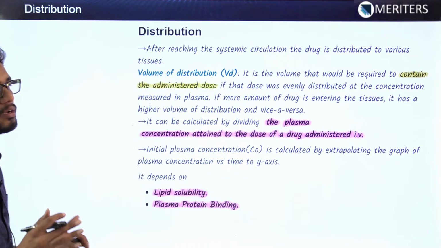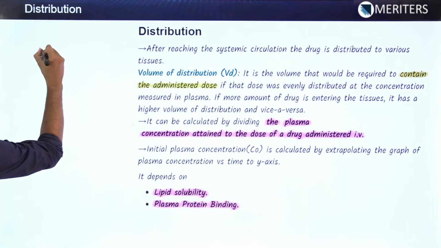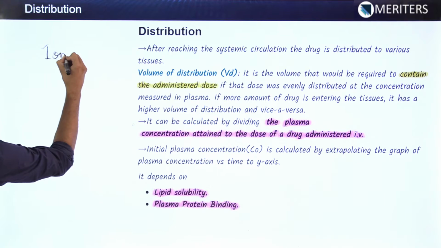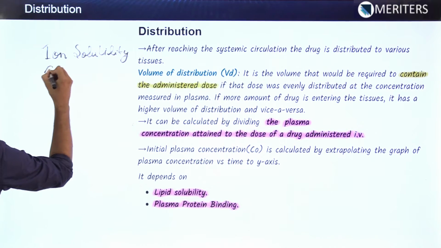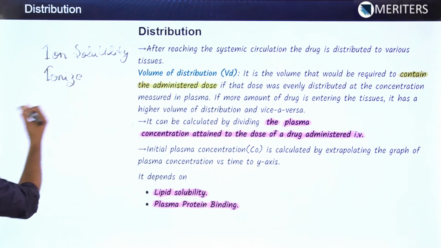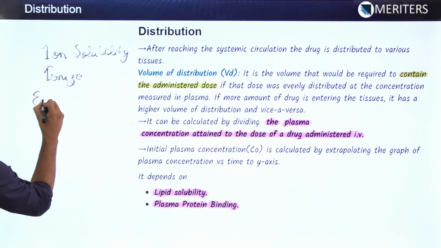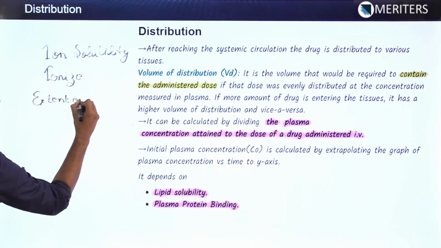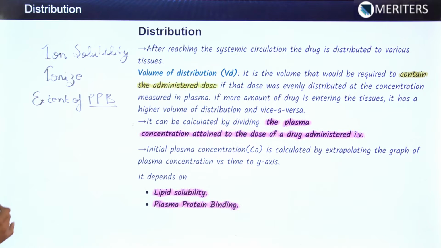But still, if I talk about the original distribution of the drug from the systemic circulation to the tissue, it depends on a lot of factors like lipid solubility. Then ionization of the drug, whether the drug is ionized or unionized. If it is unionized, it will be crossing the biomembranes, otherwise it won't. Then extent of binding to the plasma protein. So whether it is bound to the proteins of the plasma, then it won't be distributed, otherwise it will be distributed to the tissues.